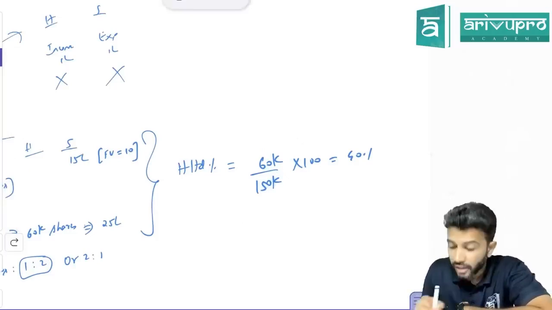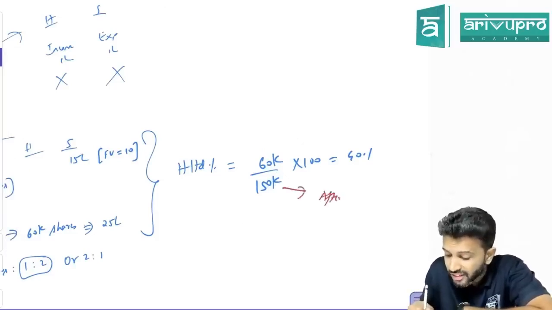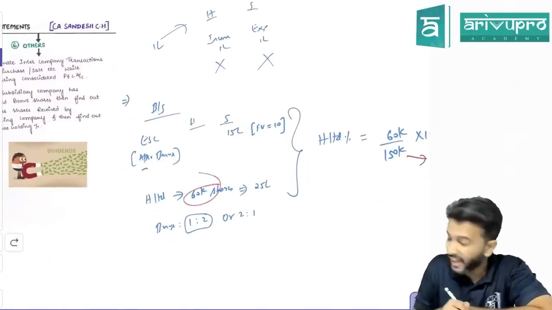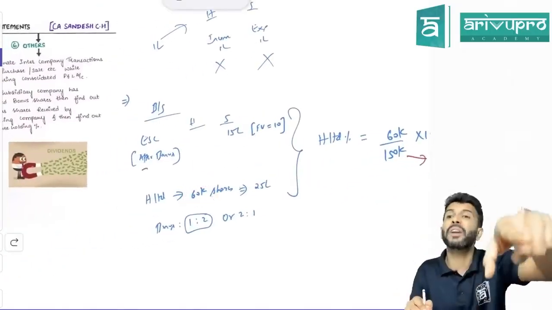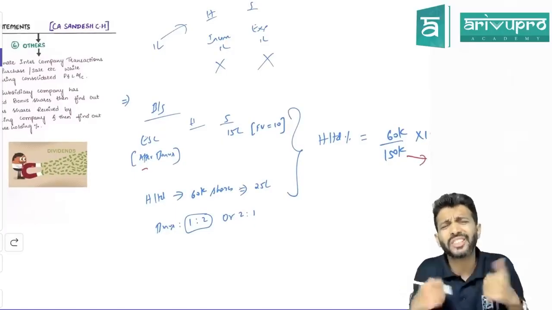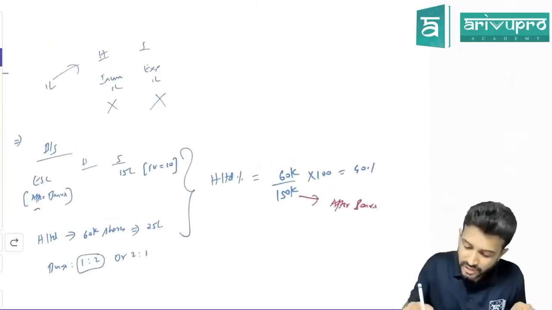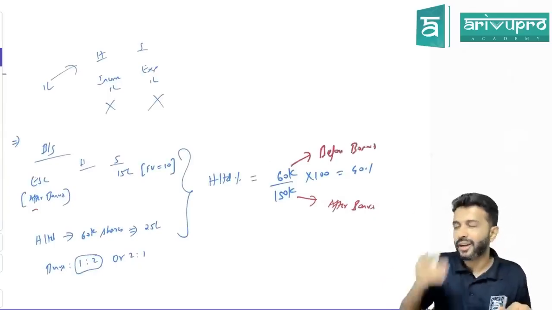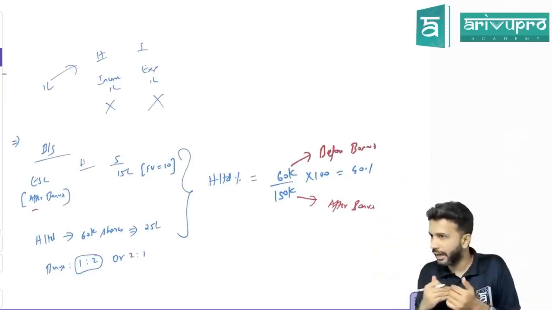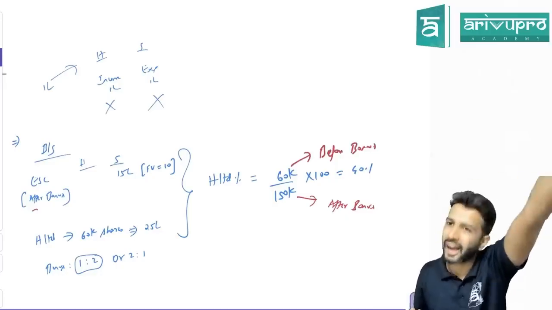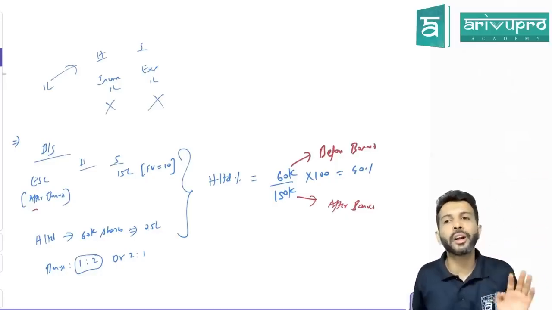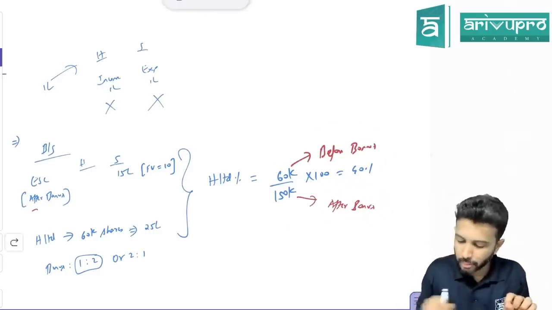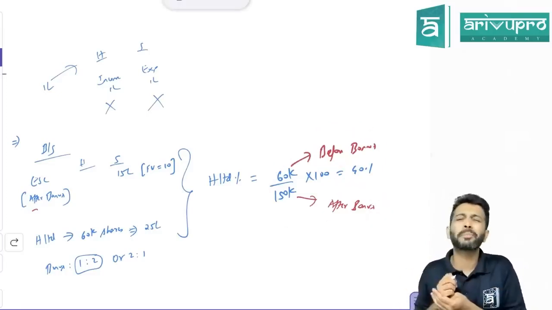Wrong calculation. Why, sir? This 1,50,000 is after bonus. But the 60,000 shares, holding company purchased. Bonus shares, can you purchase them, or are they received free of cost? That means this 60,000 is before bonus. So when you are doing a ratio analysis, both the numerator and the denominator should be either after bonus or both before bonus. Only then you will get the correct shareholding percentage. Here one number is after bonus, another is before bonus. That means it is absolutely wrong.